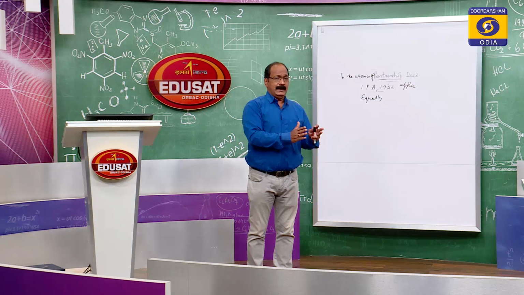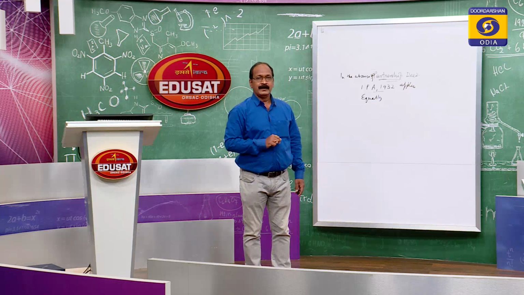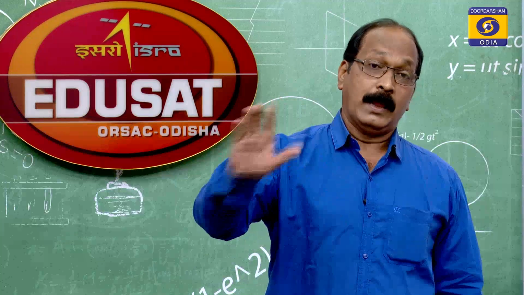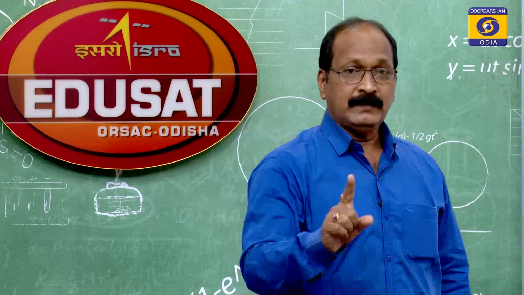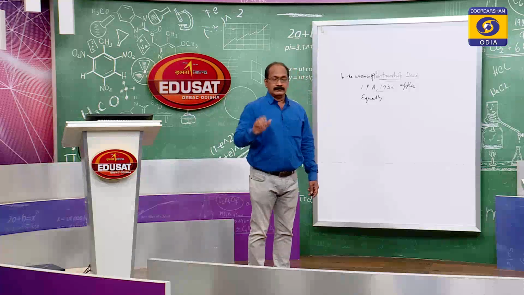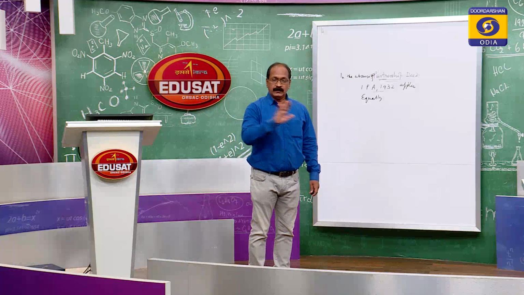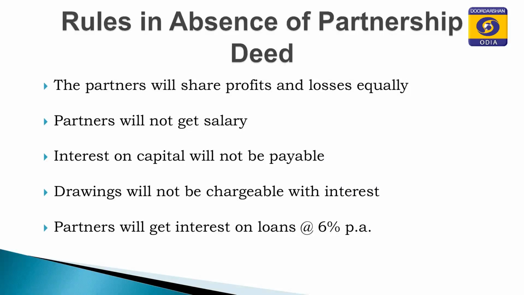If the ratio is mentioned in the partnership deed, at that ratio the profits will be distributed. But if the partnership deed is silent, that means the ratio is not there, then the Act says do not dispute, distribute the profit equally. Very important.